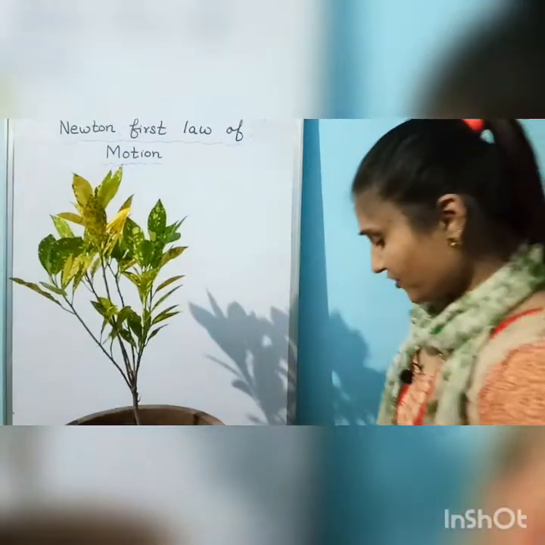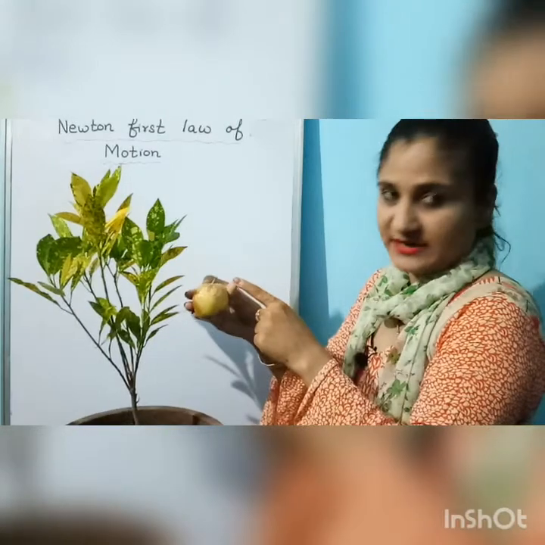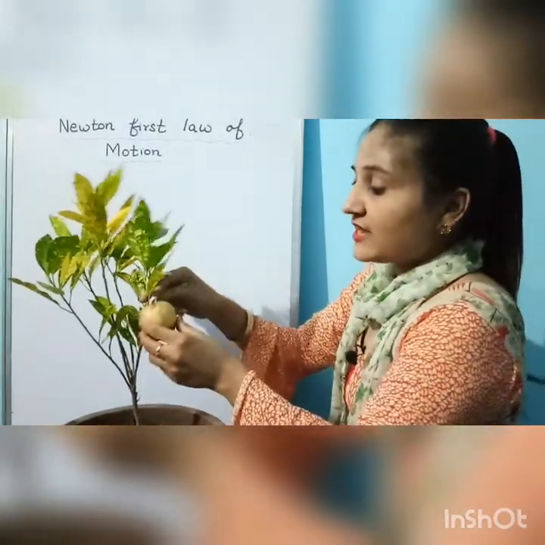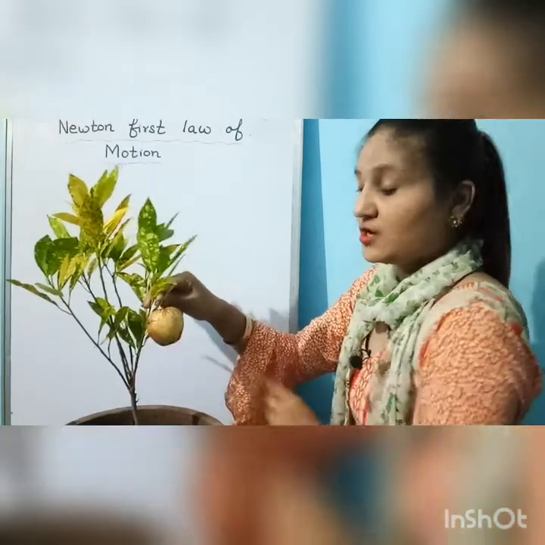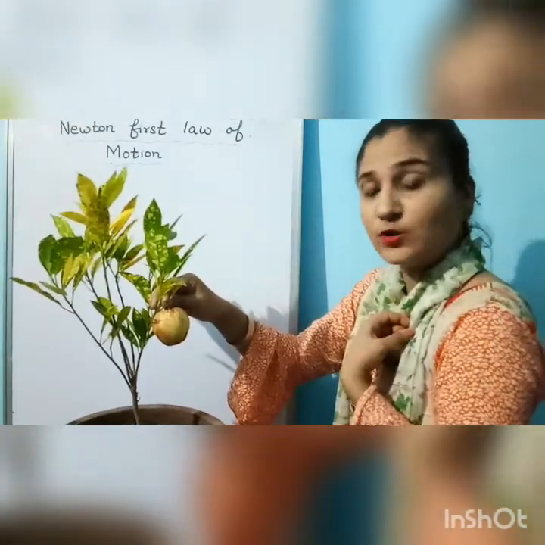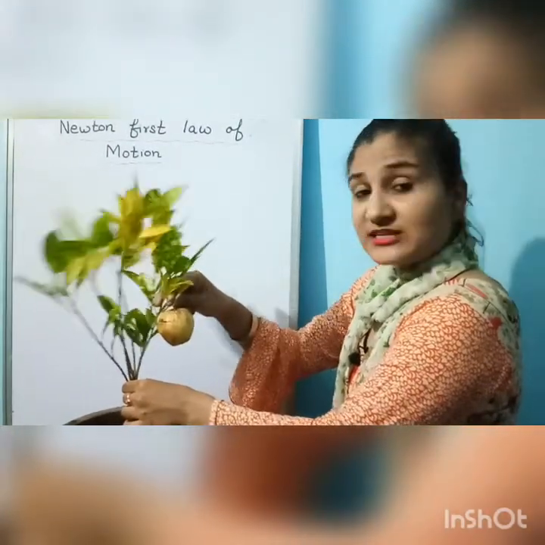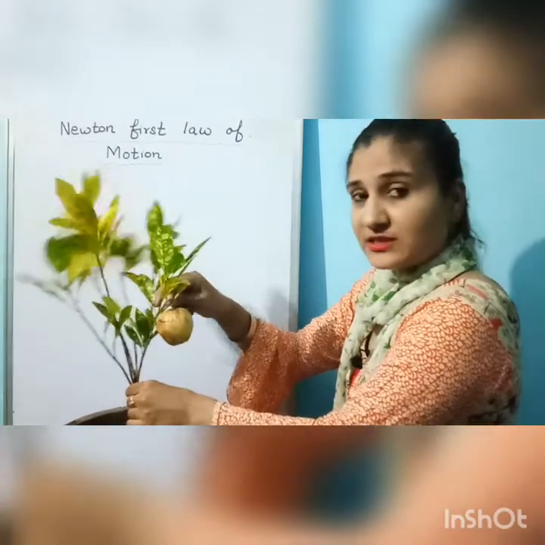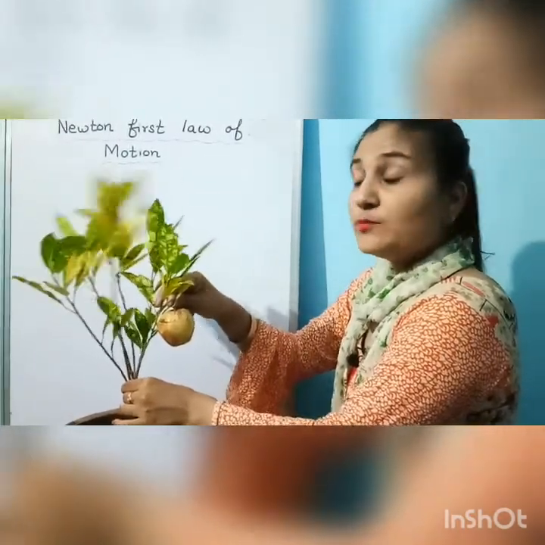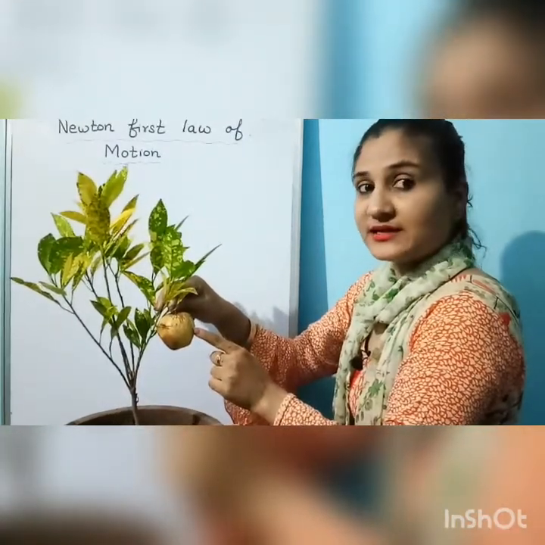This is not a tree, but suppose this is a tree and it is an apple tree. Now suppose an apple is there on the tree. Now I want this apple and it is very high. What will I do? I will shake the branches. Now the branches are moving because I am shaking them and they come in the state of motion. But this fruit, this apple, will remain at rest.